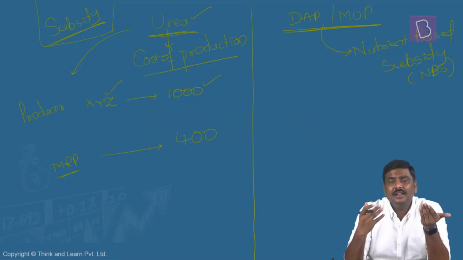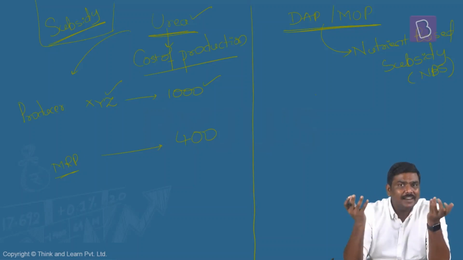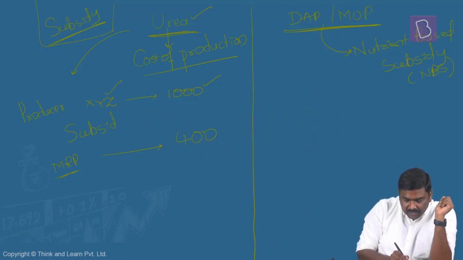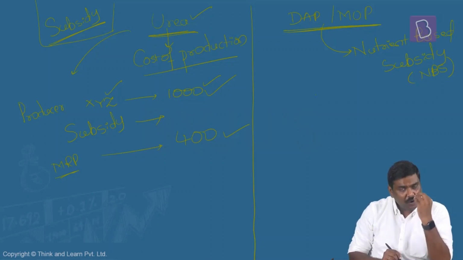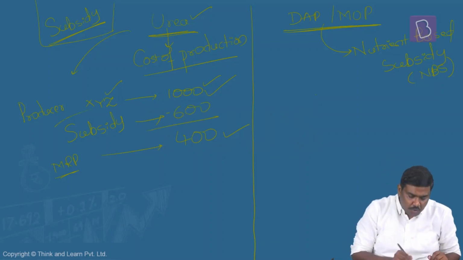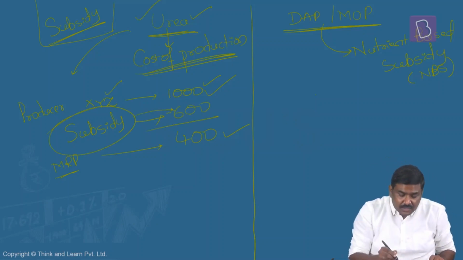Obviously, you'll raise a concern. You'll ask me, sir, you're telling me to sell it at 400, but I want to sell it at 1,000. That is my market price. Don't you think I'll incur a loss of 600? Government says, please do not worry. The amount of difference between the MRP that I've decided and the cost that you have decided, the difference between that I will provide in the form of subsidy. So government provides a subsidy to the urea manufacturers based on the cost of production. And this is how urea subsidy is provided.